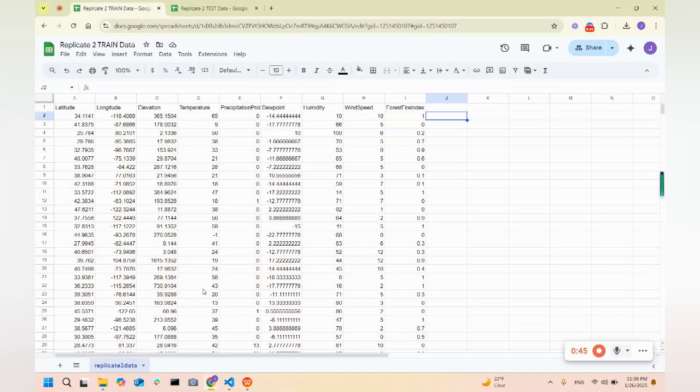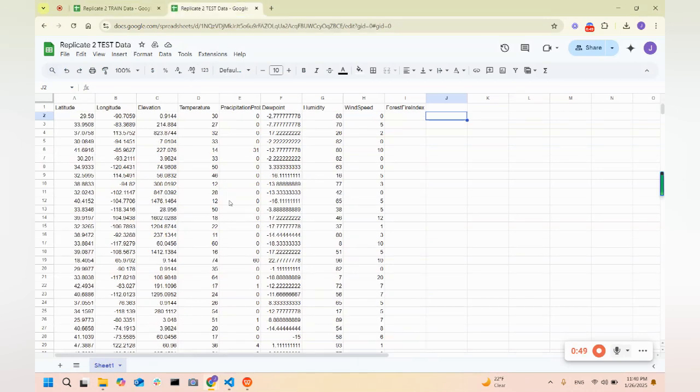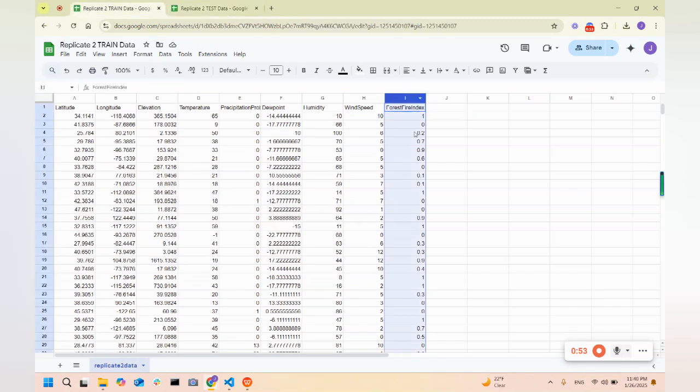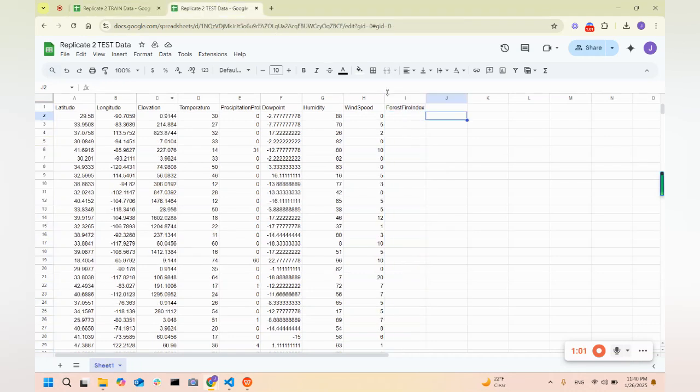After we got the 700 entries, we separated it into the train dataset and the test dataset for our ANN. In the train dataset, we keep the forest fire index because we want our model to learn from its mistakes as it tries to get the same forest fire indexes as what we provide. In the test dataset, however, we deleted the forest fire index because we want to test our ANN. Now, we are fully ready to train our model.